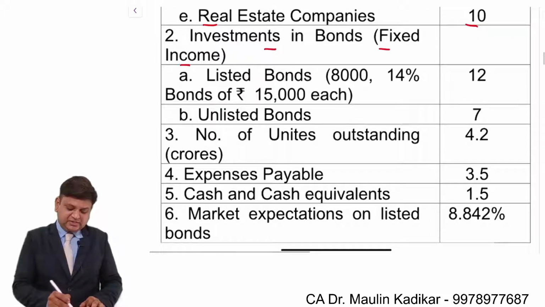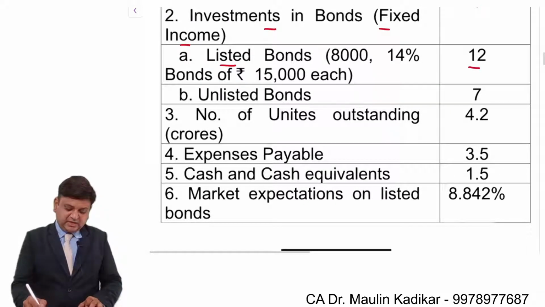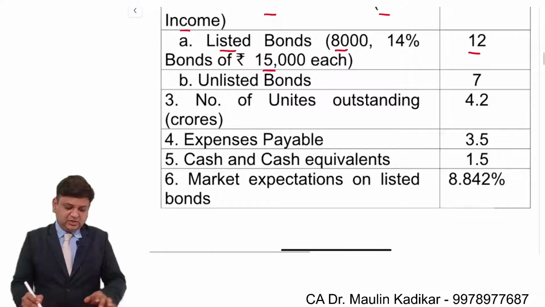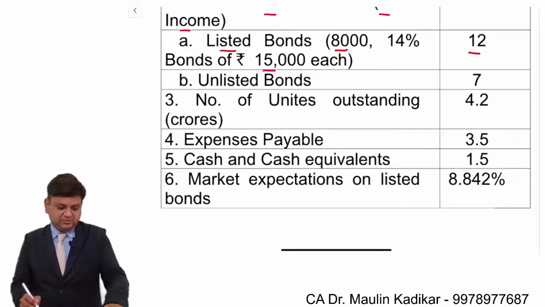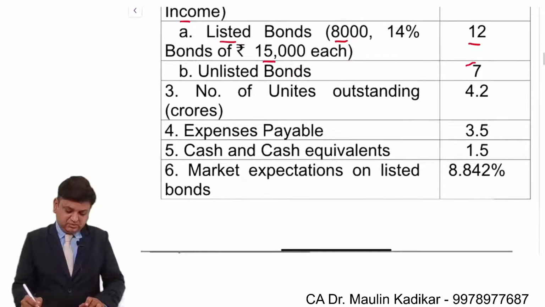Investment in fixed income bonds: listed bonds of 12 crore, 8,000 bonds at the rate of rupees 15,000 each. Then unlisted bonds, that is 7 crore.